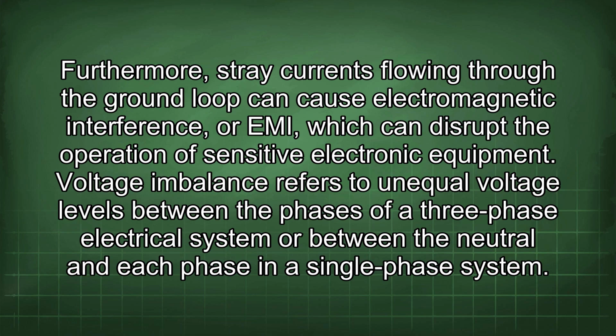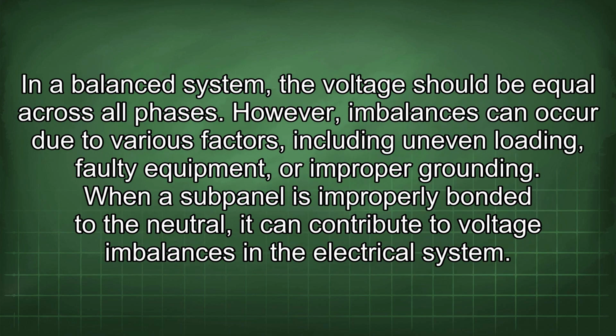Voltage imbalance refers to unequal voltage levels between the phases of a three-phase electrical system or between the neutral and each phase in a single-phase system. In a balanced system, the voltage should be equal across all phases. However, imbalances can occur due to various factors, including uneven loading, faulty equipment, or improper grounding.